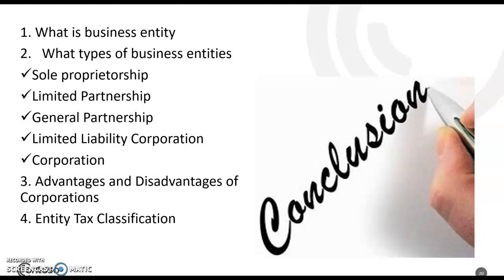Conclusion. Today we talked about what a business entity is and what types of business entities exist: sole proprietorship, limited partnership, general partnership, limited liability company, and corporations, C corporations and S corporations. We talked about flow-through entities and what a separate entity is for tax purposes. We talked about advantages and disadvantages of corporations and entity tax classification.